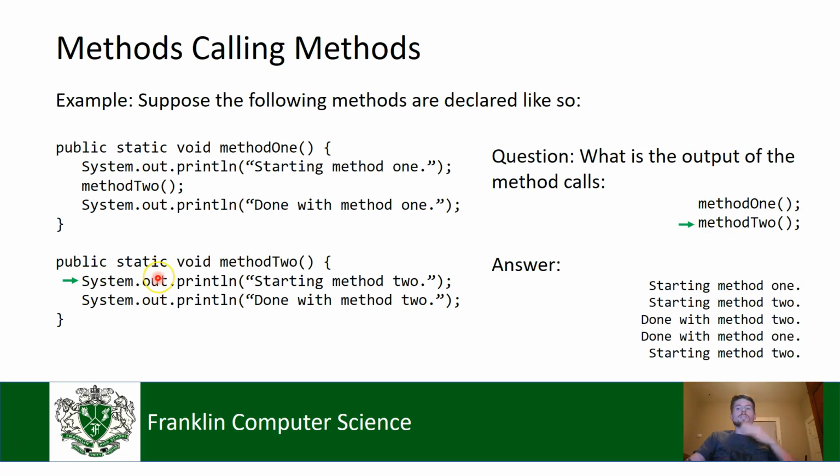Okay, now method 2 doesn't call anything else. So when we call method 2, we just run through it, and it's easy to figure out what it's going to do. When we call method 2, we're going to print starting method 2. Then we're going to print done with method 2. And then that's all the output because we have nothing left, right? So now we're done. So that's the answer. Starting method 1, starting method 2, done with method 2, done with method 1. Starting method 2, done with method 2.